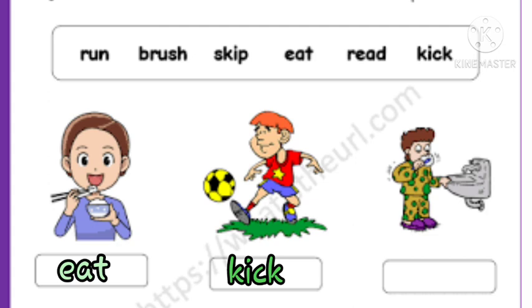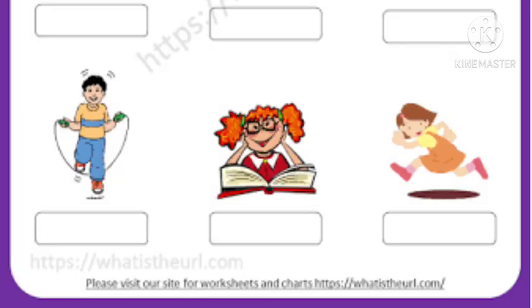Come to the third picture. What is the boy doing again? Yes, the boy is brushing his teeth. So in the given box we can write brush. B-R-U-S-H, brush. Now this is the second part of the first worksheet. See the picture again. What is the boy doing? He is skipping. So we will write here skip.